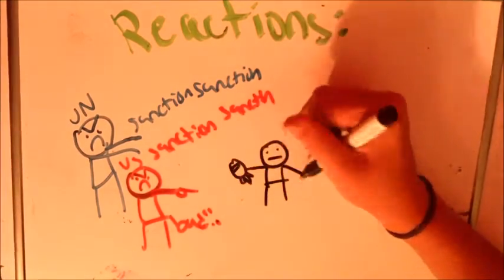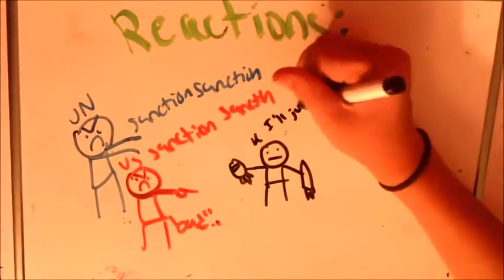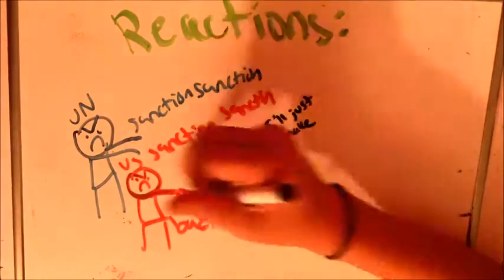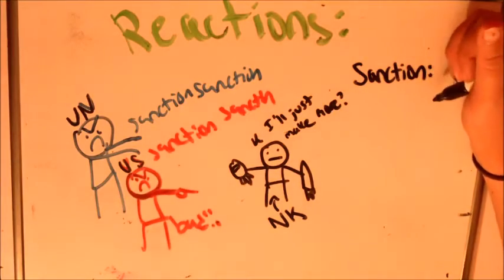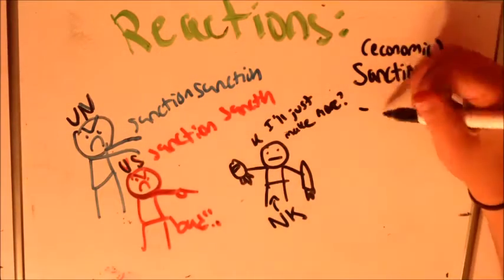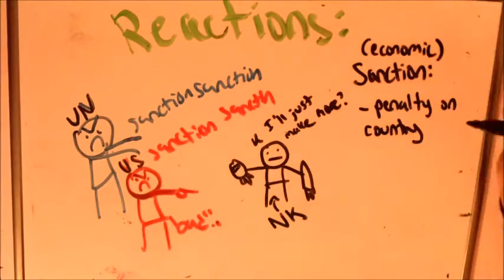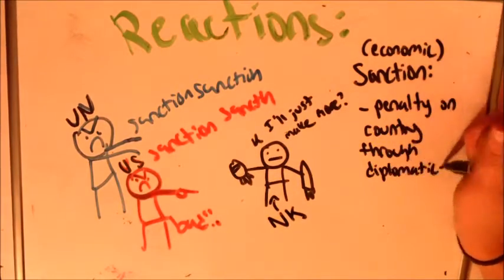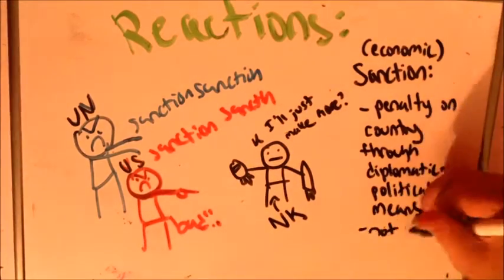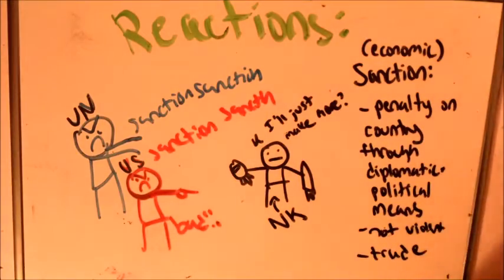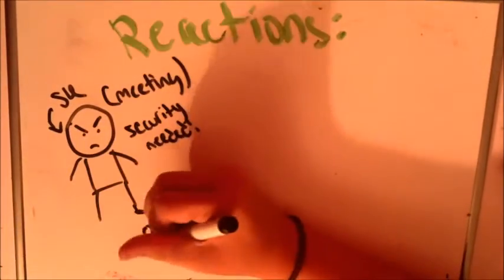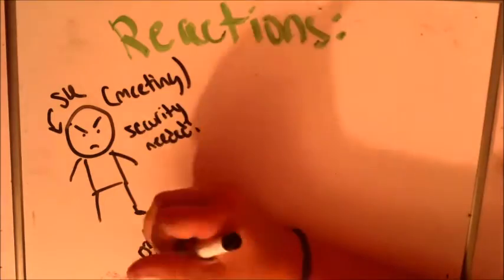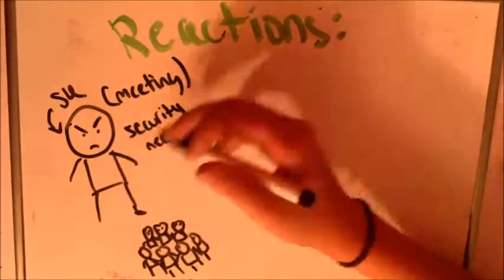So, what are sanctions? In short, they're a penalty on a country, political measures taken to express disapproval or displeasure at a certain action through diplomatic and political means, rather than affecting economic or military relations. Though, as you can see in the picture, North Korea really hasn't cared that much about these, and this might be a problem. South Korea's Prime Minister Hwang Kyo-ahn called an emergency meeting with the High Security Council because, needless to say, they were not amused by their neighbors.